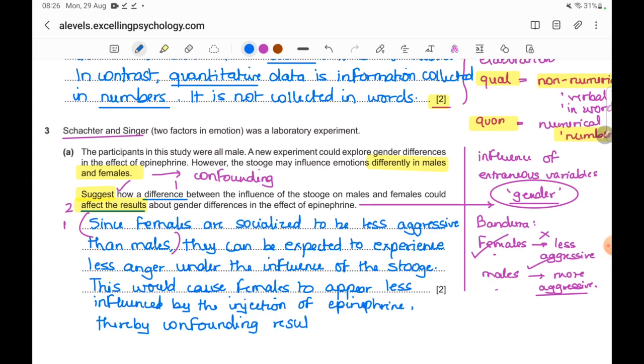Okay, or you could write making results less valid. So in this next sentence, I have pointed out the results. So what exactly would happen to the results? Females would appear less influenced by epinephrine.